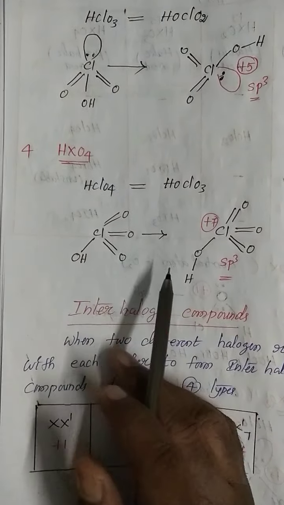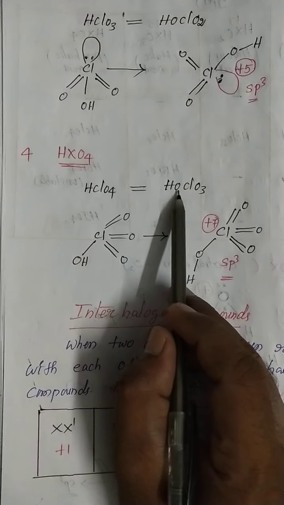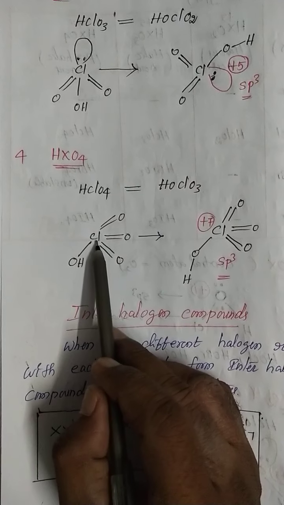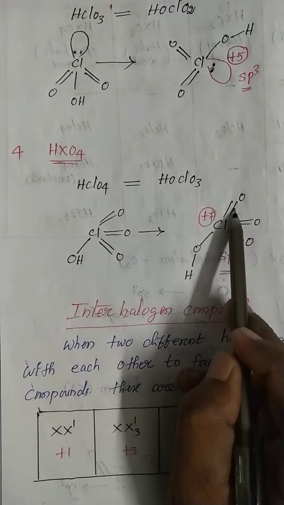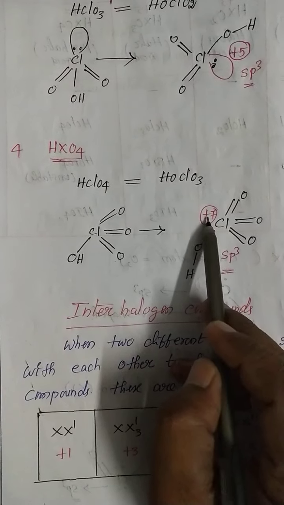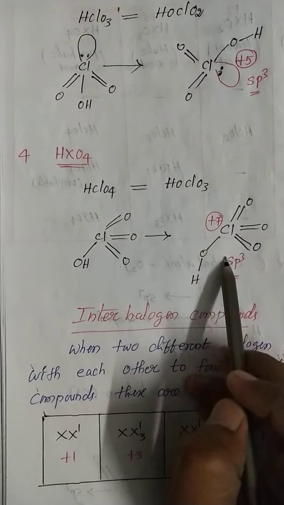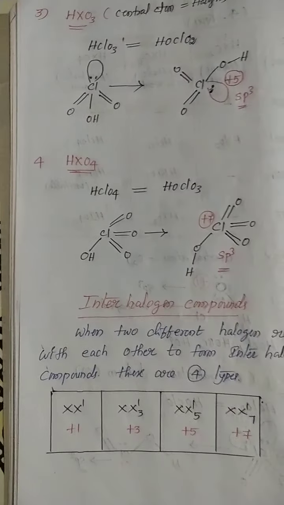Now HXO4, perhalic acid. How is HXO4 represented? HOClO3. See here, Cl with OH and three double bonds. This is the same, but the OH group is separated. The hybridization is sp3 and the oxidation state is +7, because there are seven bonds.